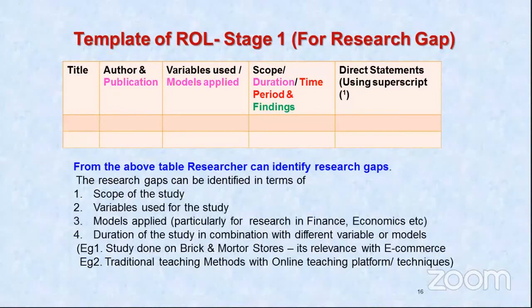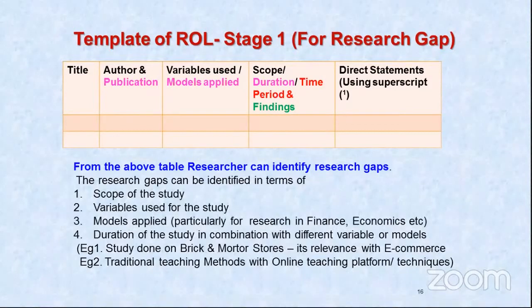Now, models will be applicable for studies which are related to finance, economics, econometrics, etc. For finance, for example, if you have studied security and portfolio analysis, there are different types of charts. If you have studied mutual fund investments, there are ratios and models, such as the capital asset pricing model. Then we have the Sharpe ratio, Treynor ratio, Jensen ratio. These models are applied for identifying the performance of mutual funds. Those who are in finance will know that when you are using these kinds of models,